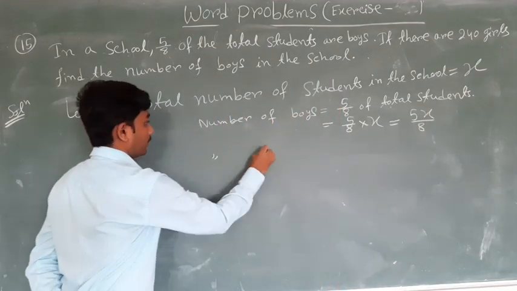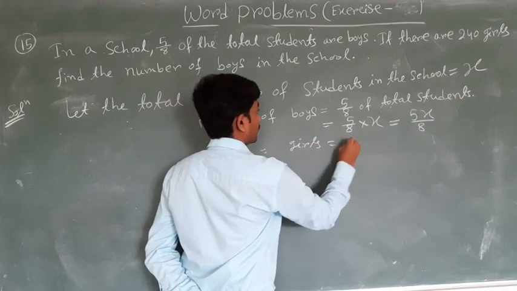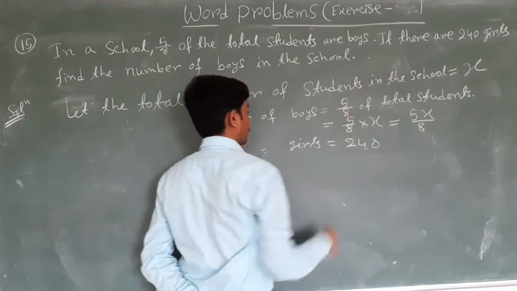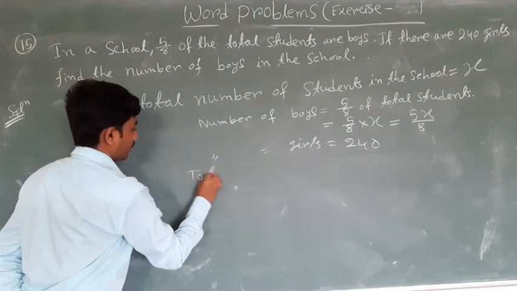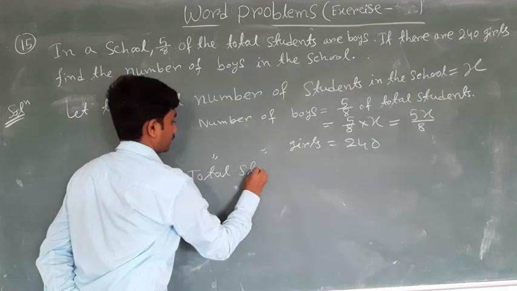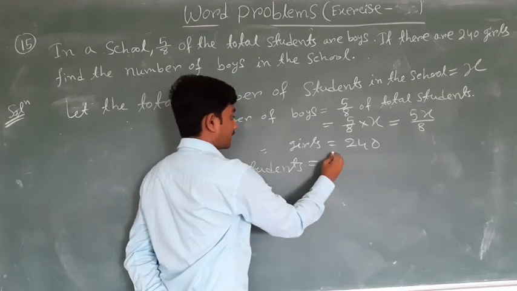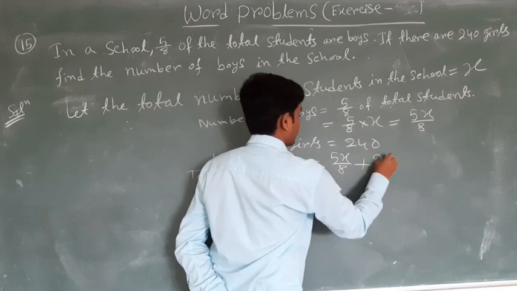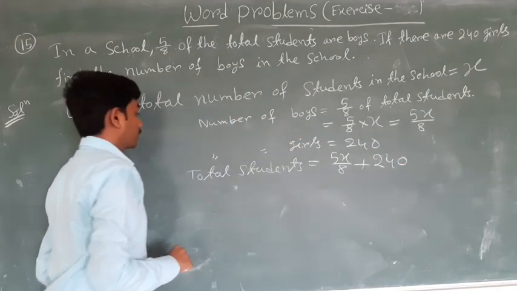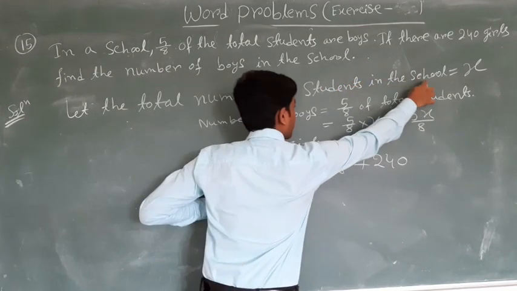And the number of girls is equal to 240, which is given. So total students is equal to boys plus girls, that is 5x upon 8 plus girls. Also we assume that the total students is x.